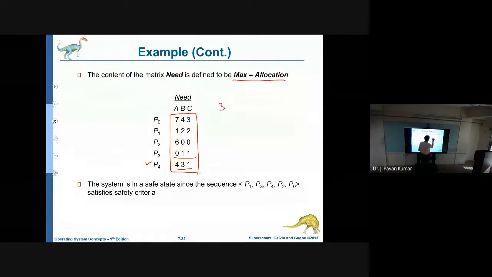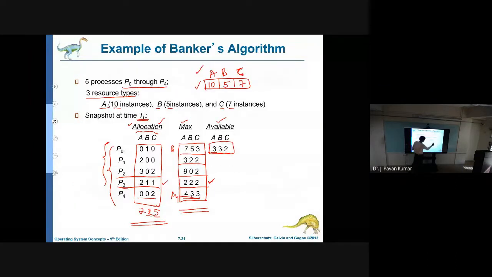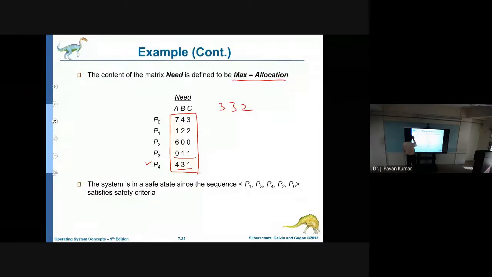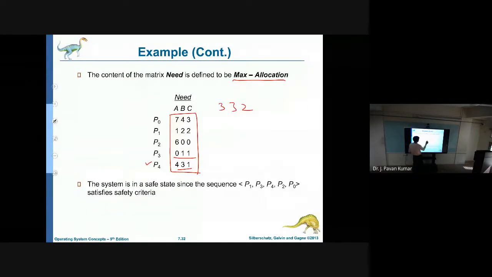Now available is 3, 3, 2, which we have seen earlier. From this we have to allocate. Try to understand here, it's interesting. 3, 3, 2 are available. Now, can we allocate this? Can we give all the required resources to P3 now? 0, 1, 1 is the requirement. We have 3, 3, 2. Can we allocate? Yes or no? Yes, please respond.